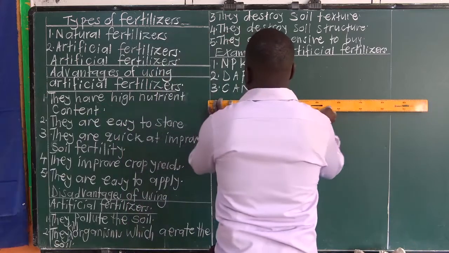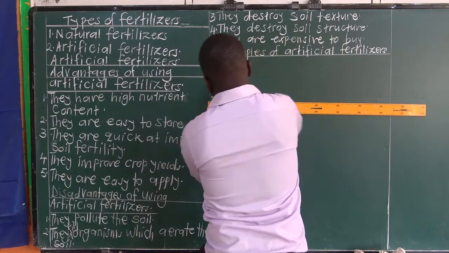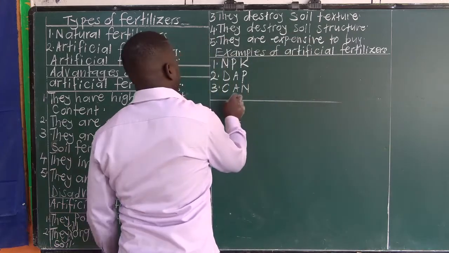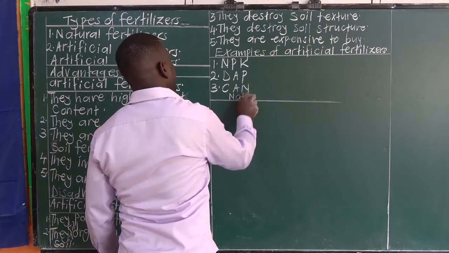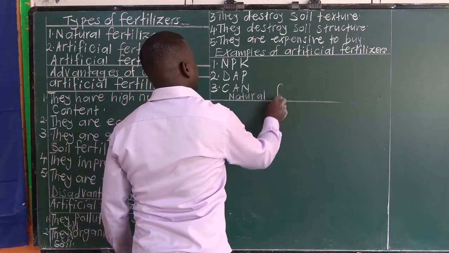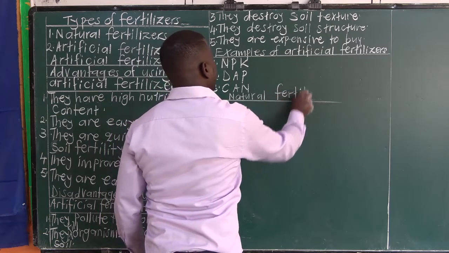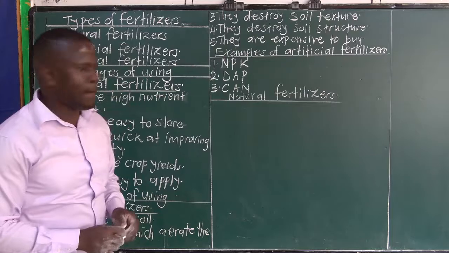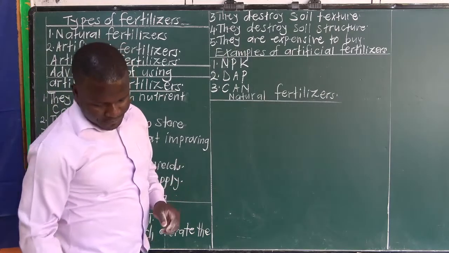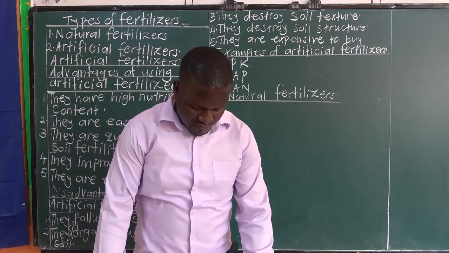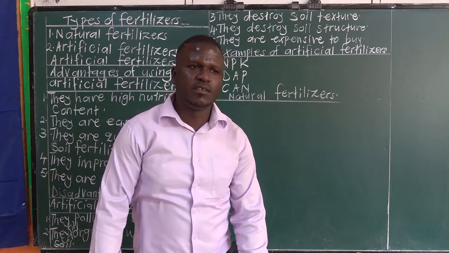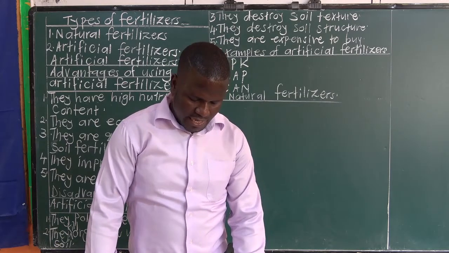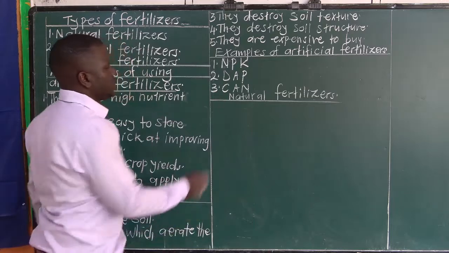Let's look at natural fertilizers. These are fertilizers which are made from decayed plant and animal materials.